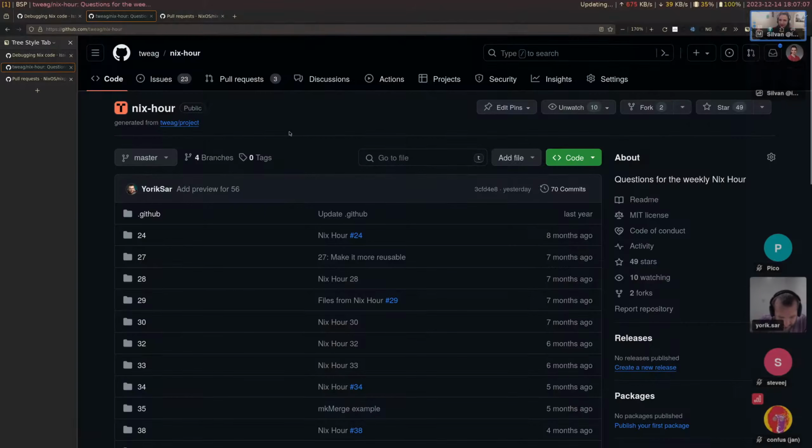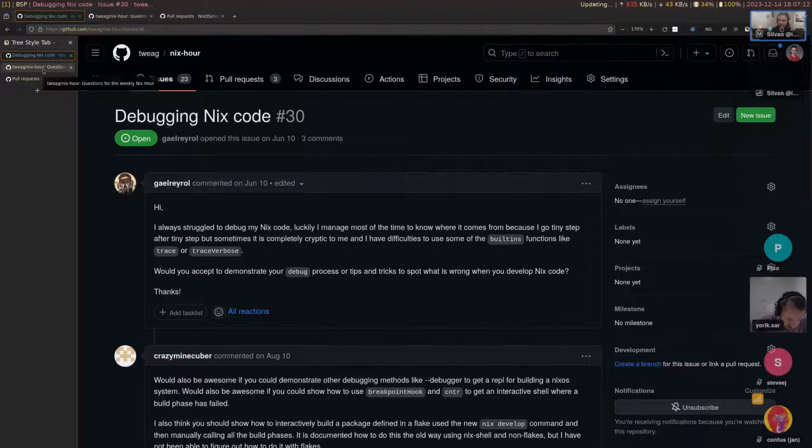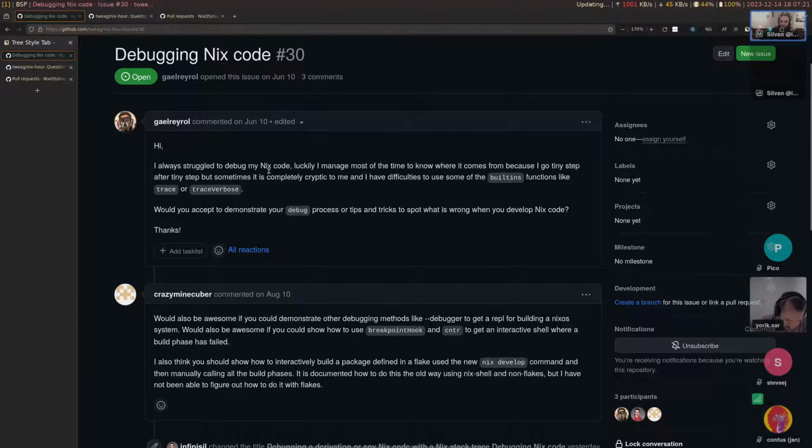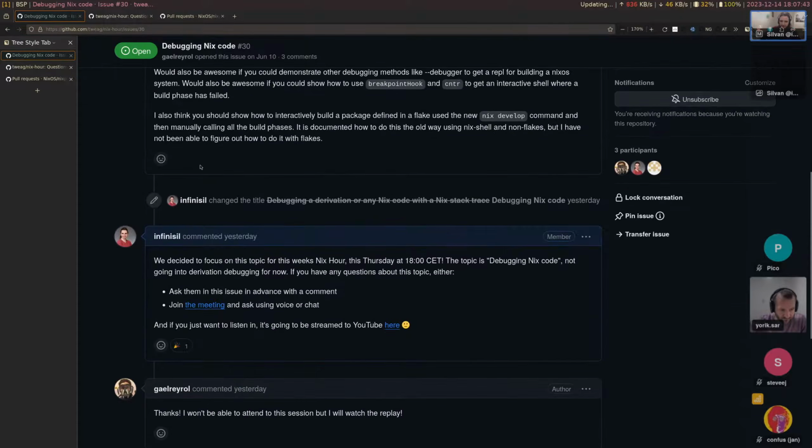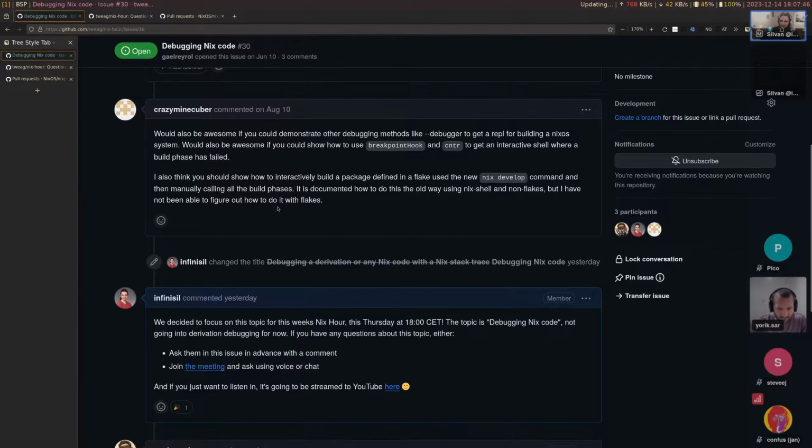Okay, that out of the way and the sound working now, let's go to this week's issue, which is debugging Nix code. By the way, if you want to suggest a topic, you can open an issue in this repository. So today, let's briefly read: struggle to debug Nix code. Very cryptic kind of errors, and it's difficult to use some built-in functions. There's trace verbose. How would you debug Nix code? And so this is something else. This is more about debugging derivations.